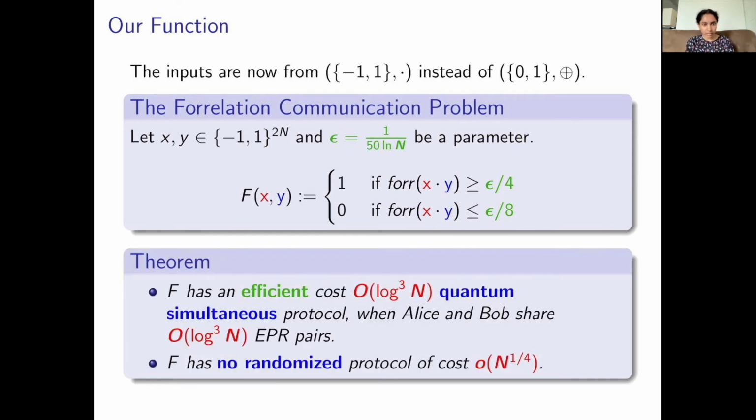Our main separation is for this function. That is, we show that this function has an efficient quantum simultaneous protocol of small cost when Alice and Bob share a few EPR pairs. However, this function has no randomized protocol of small cost, regardless of the number of rounds. This is our main theorem. In the next 10 minutes or so, I will describe a proof of this main theorem. The quantum upper bound essentially follows from existing work. We will instead focus on the proof of the randomized lower bound.